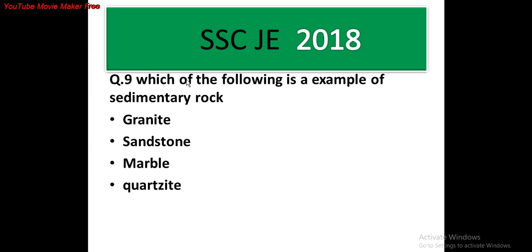Question number 9. Which of the following is an example of sedimentary rock? The options are A, granite, option B, sandstone, option C, marble, option D, quartzite. The answer is sandstone, B. While granite is an igneous rock, marble and quartzite are metamorphic rocks.